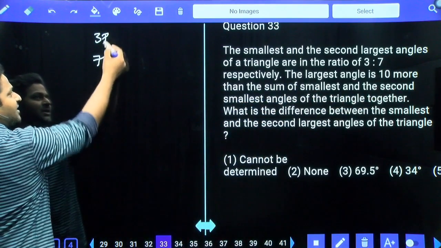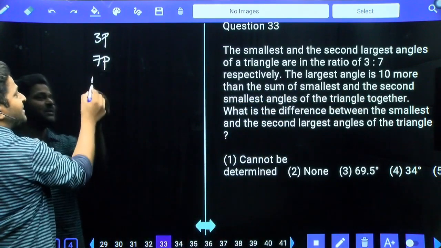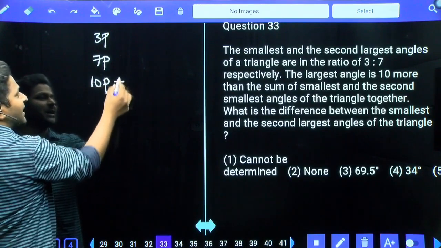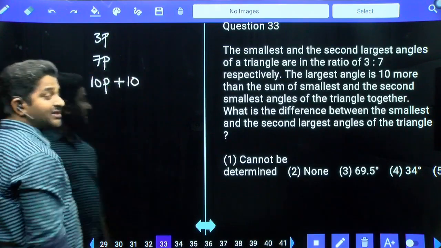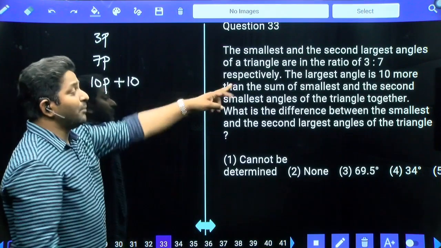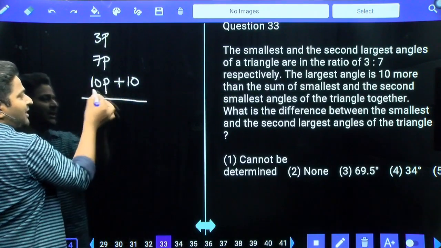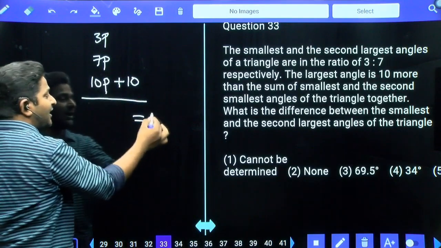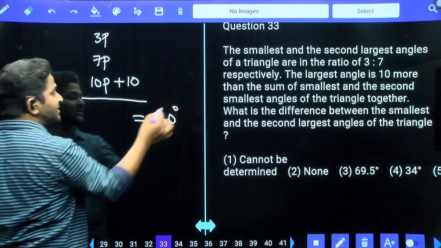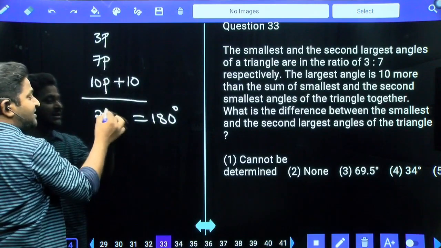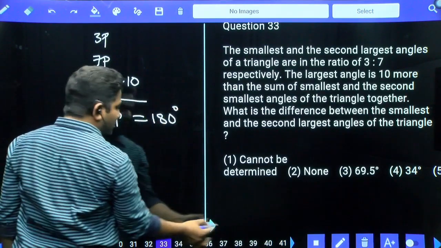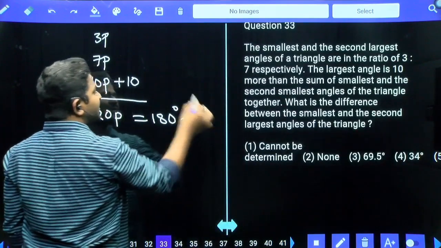The smallest and second smallest are 3 parts and 7 parts, the sum is 10 parts, and the largest angle is 10 more than the sum of both angles. The sum of all the internal angles of a triangle must be 180 degrees. So 20 parts, with the 10 going to the other side, becomes 170 degrees.